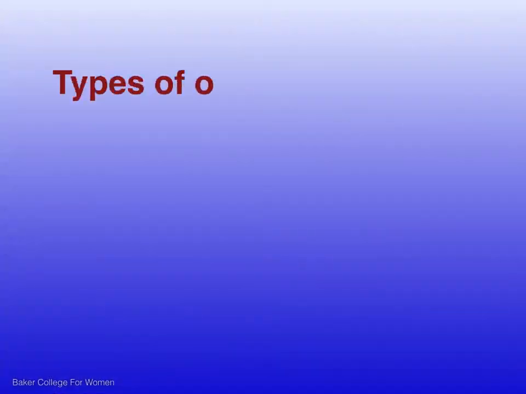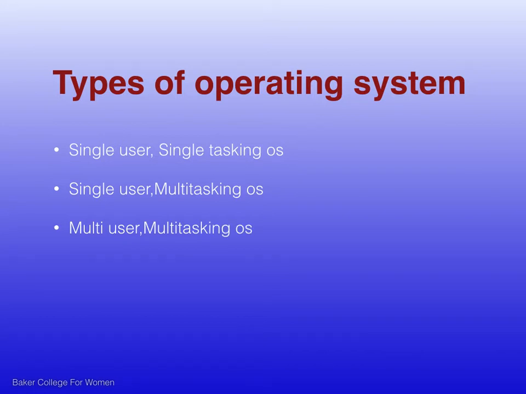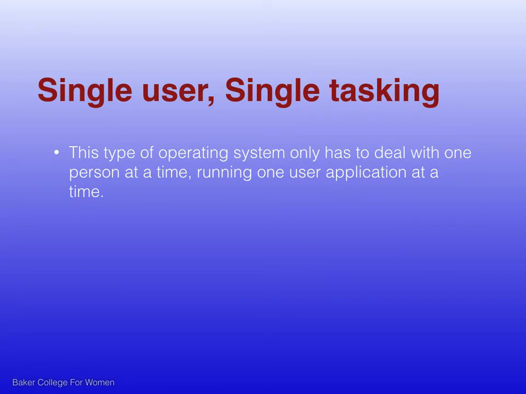Generally, operating systems are divided into three: single user, single tasking operating system, single user, multitasking operating system, and multi user, multitasking operating system. First one is single user, single tasking operating system. This type of operating system only has to deal with one person at a time, running one user application at a time. MS-DOS, Palm OS are the examples of single-user, single-tasking operating system.